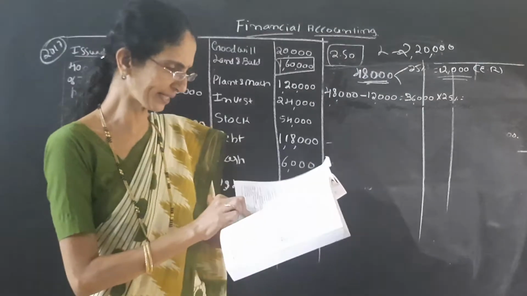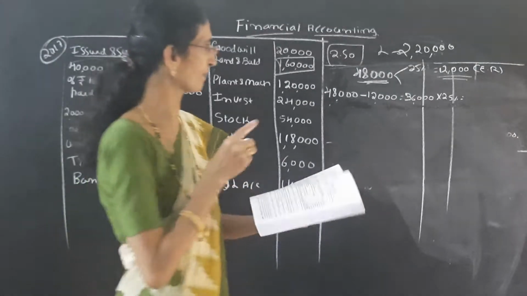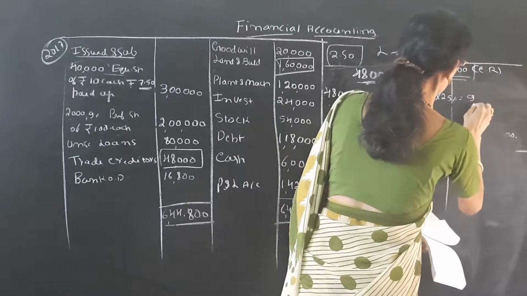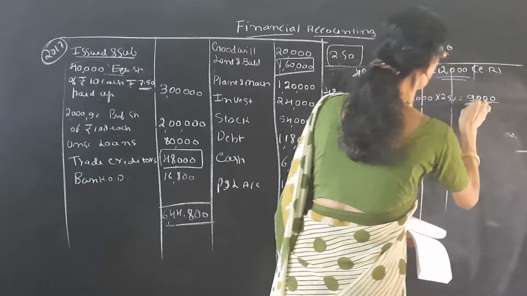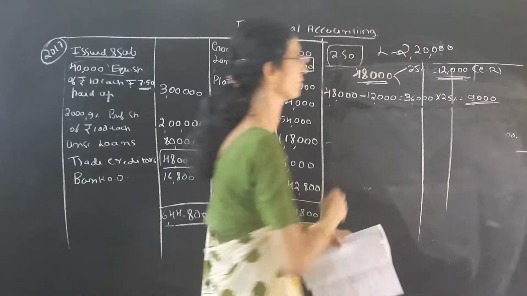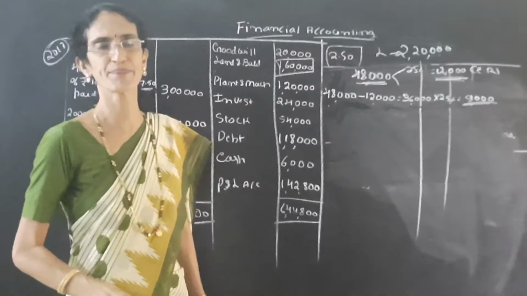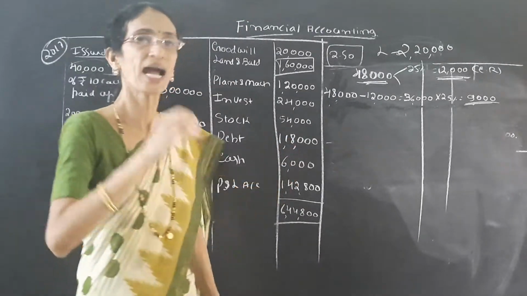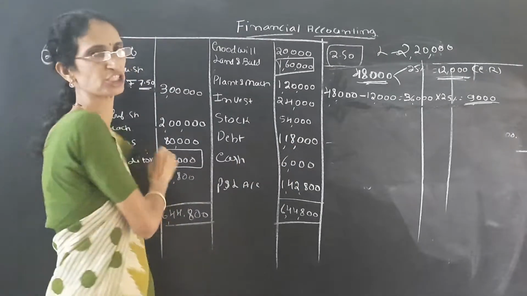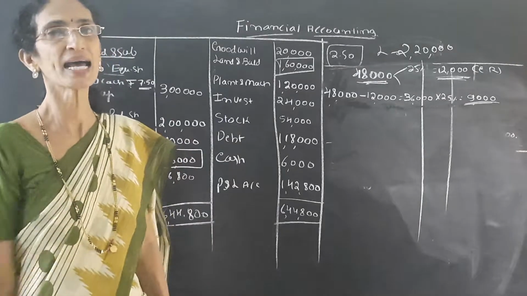It should be paid immediately. That means 9,000. 9,000 should be paid immediately and this 12,000 should be forgone. That is capital reduction and the remaining should be shown in the balance sheet. That means it should be paid in the next year.